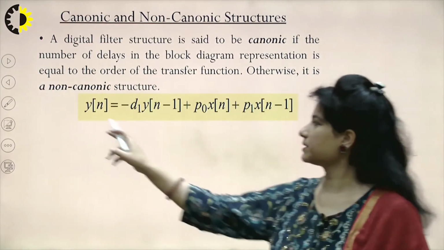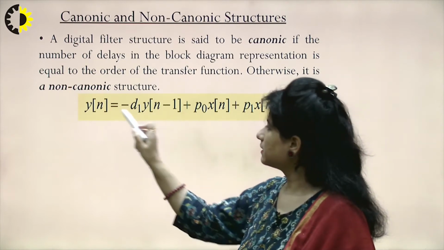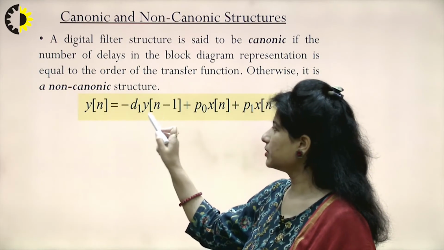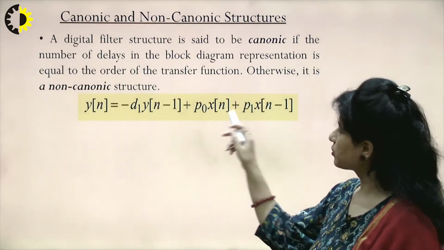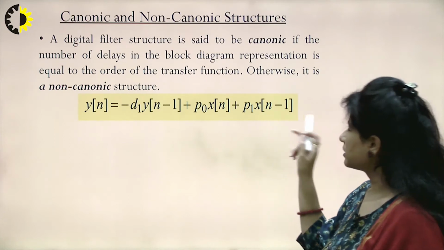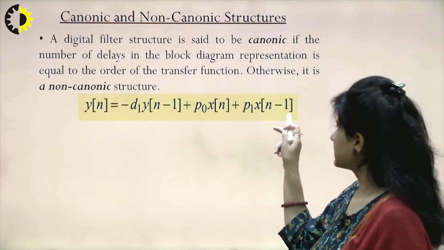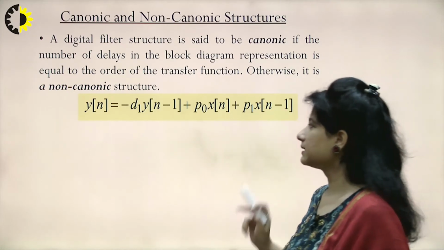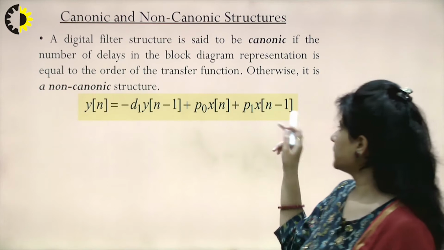So this is one particular equation which is given in the time domain. Here I can see y[n] is a function of one delay unit of output, y[n-1], and it is also a function of x[n] and x[n-1]. So looking at this equation, the maximum power that I have is 1, that is the delay unit that I must incorporate into my circuit, that should be 1.